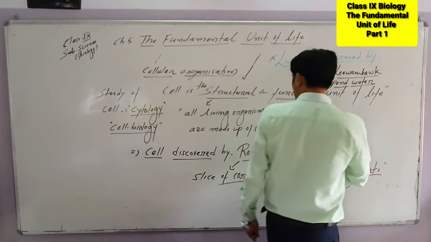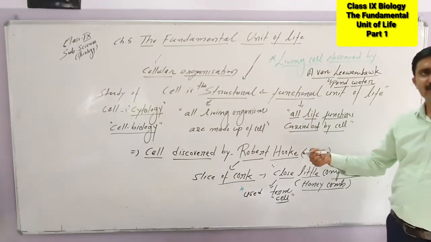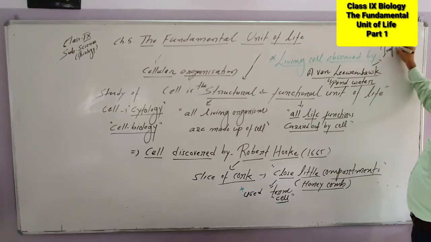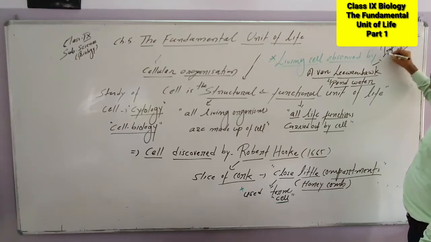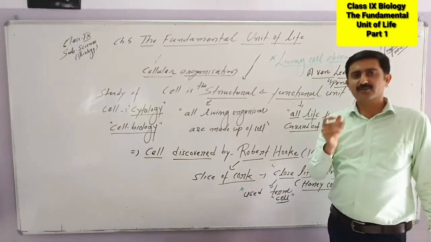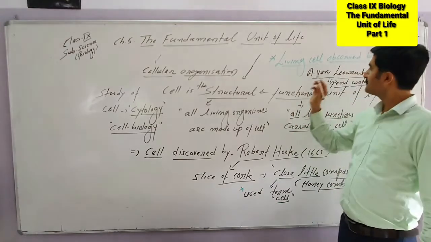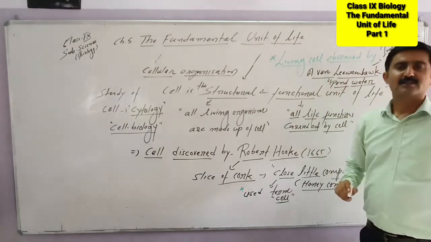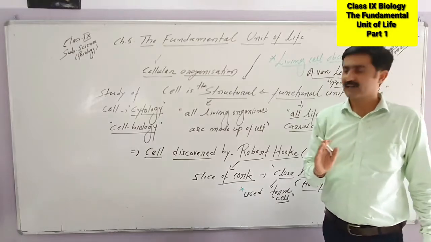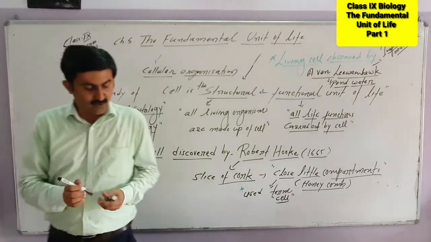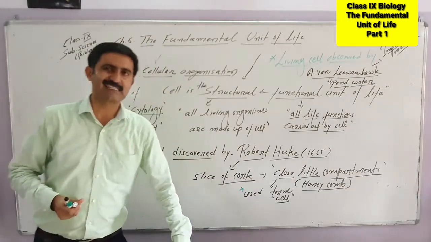Robert Hooke used a primitive microscope, but Leeuwenhoek used an improved microscope. This is a very interesting point to remember. Basically, he was working on lenses, the development of lenses. While developing the microscope, he was working in the field of microscopy. While developing the microscope, he observed cells, but he did not use the word cell. The cell term was used by Robert Hooke. Okay, so the next point we are going to take is